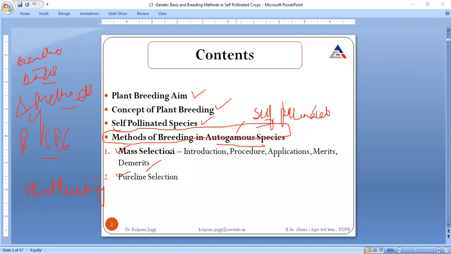And within the mass selection, all we are going to discuss today is about introduction. Then what parameters are followed in mass selection, that is procedure. Then we will learn about its applications, where it is playing a significant role. Then at the end, we will talk about its merits, and although we know that every methodology has many benefits, there exist one or two demerits also. So we will go into the detail of demerits. So this is all about today's lecture.